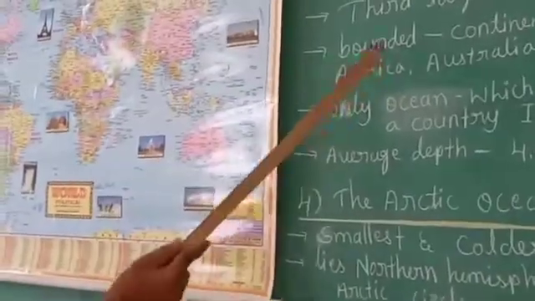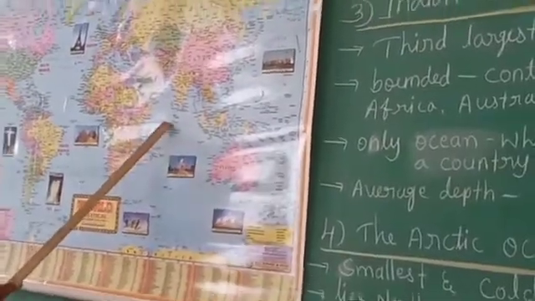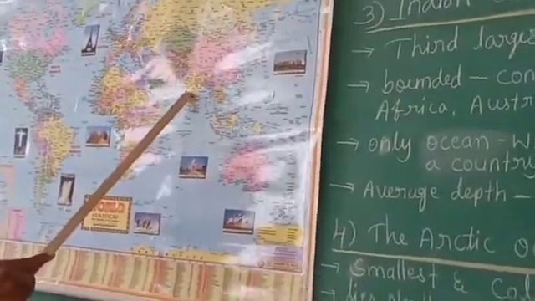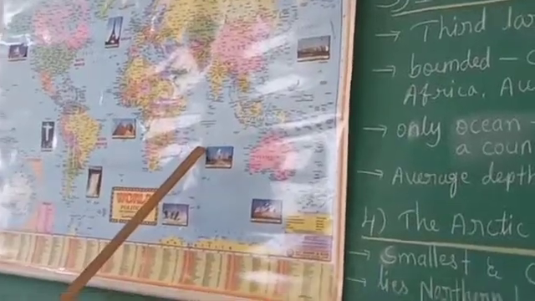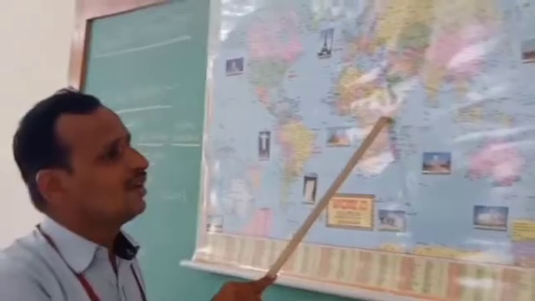And it is bounded by continents. Already you know that the Indian Ocean is bounded by a continent on the north side. Which are the continents? On the north side Asia, and on the west side Africa.